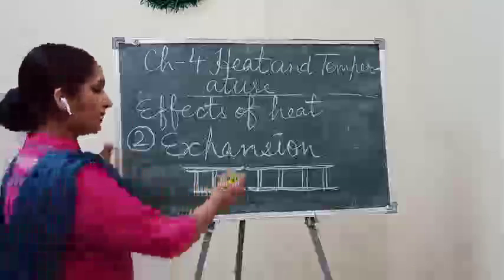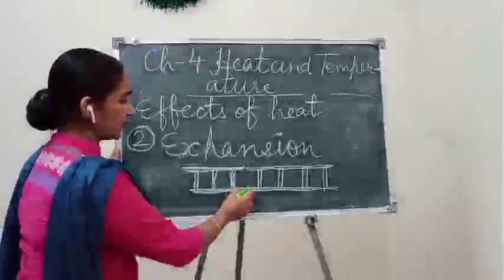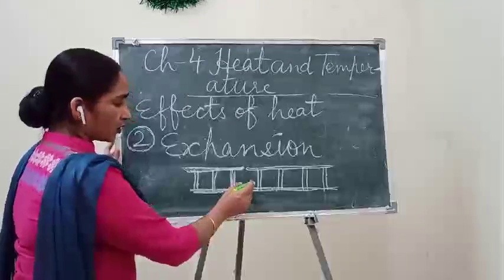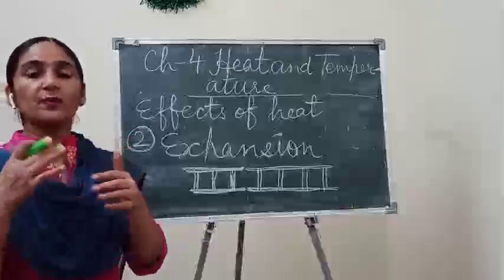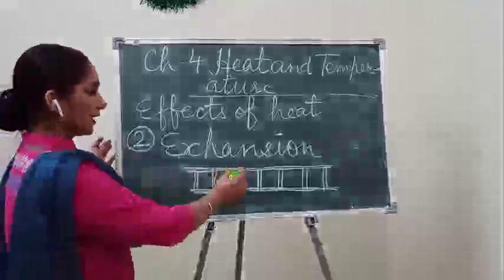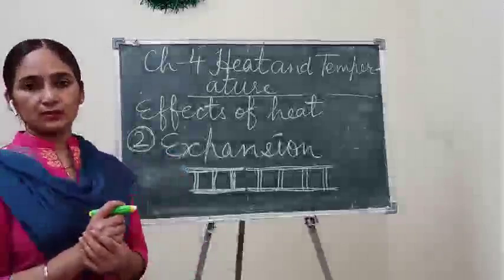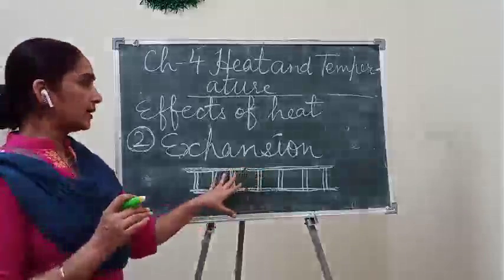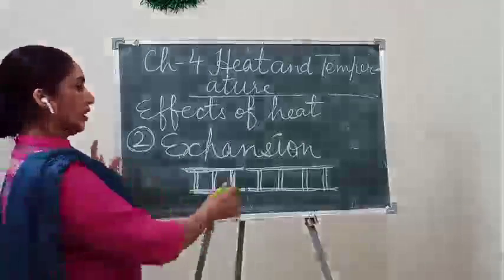And when they show a little expansion, to maintain the original position, a gap is kept in between two girders so that any accident should not happen.